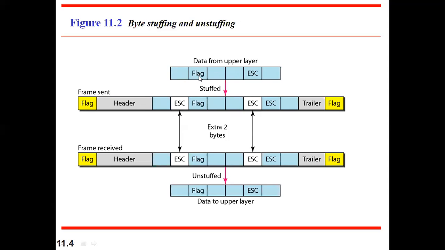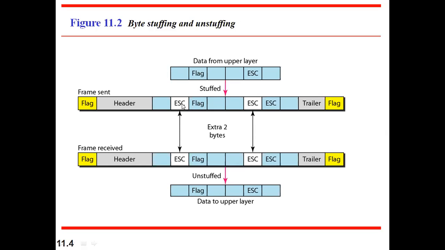Whenever I come across a flag in our data, I will add 1 more extra byte called escape. That is, if it comes across a flag, then the receiver side should escape this, meaning he should not assume this flag is an end one. This flag is not the delimiter flag. This is not to indicate the end of the frame. This is to indicate that it is there in the data itself. The flag itself is data in this case.